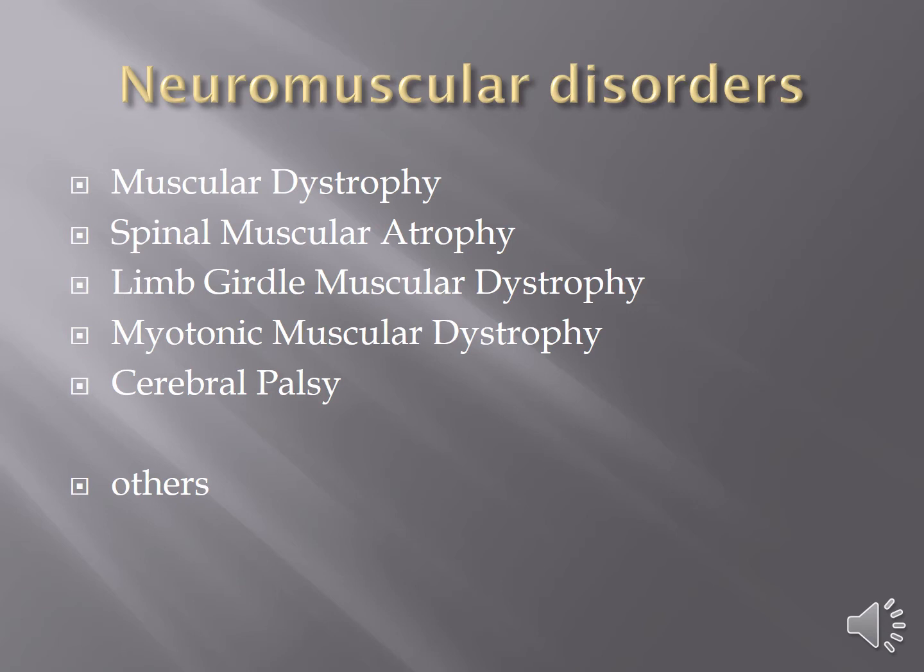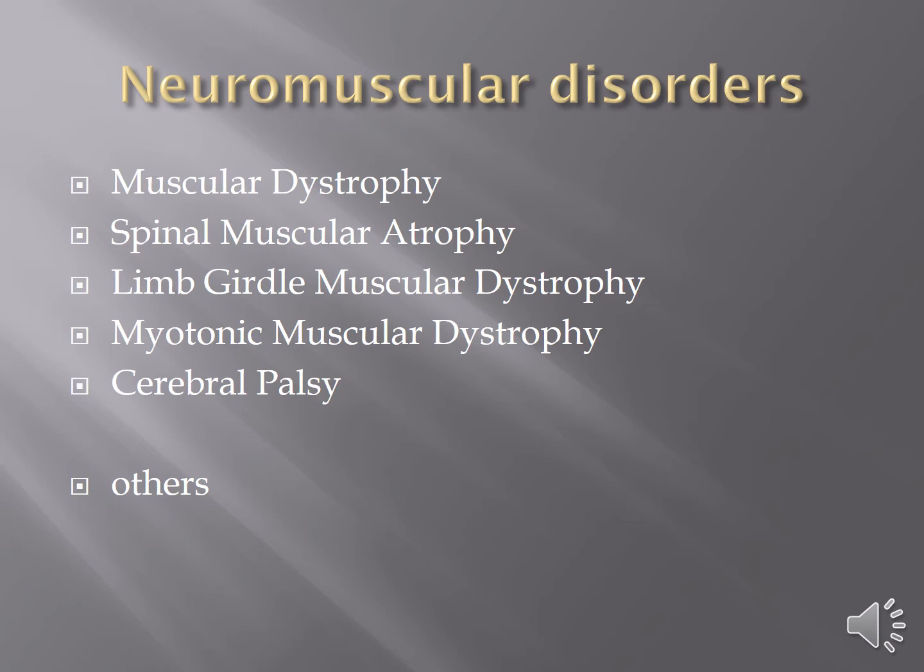Some neuromuscular disorders that you might run into are muscular dystrophy, of which there are several different categories, Duchenne's being the one where children very young are affected. They're living longer and longer at this point, but it does shorten the lifespan. Spinal muscular atrophy is another neuromuscular disorder similar to muscular dystrophy, but a different part of the nerve pathway is affected.